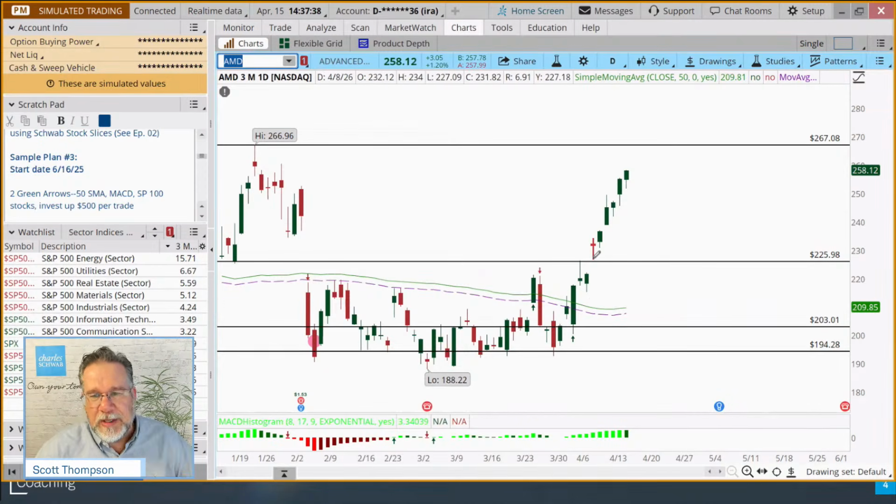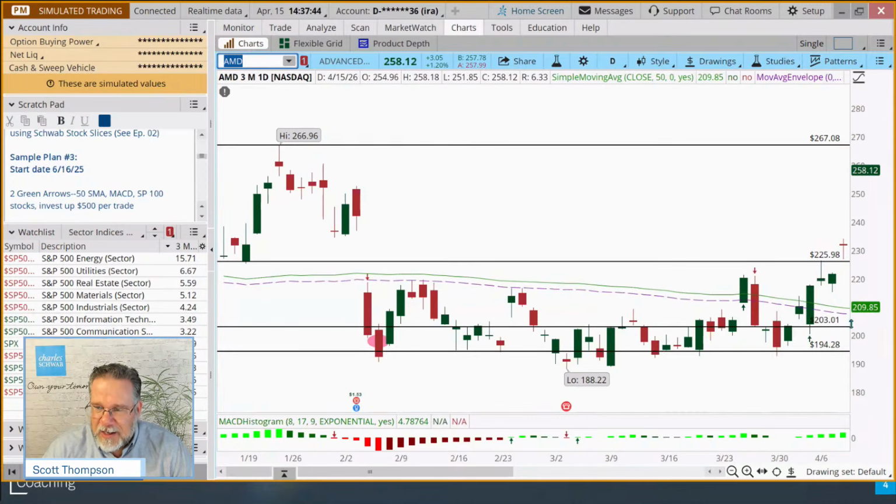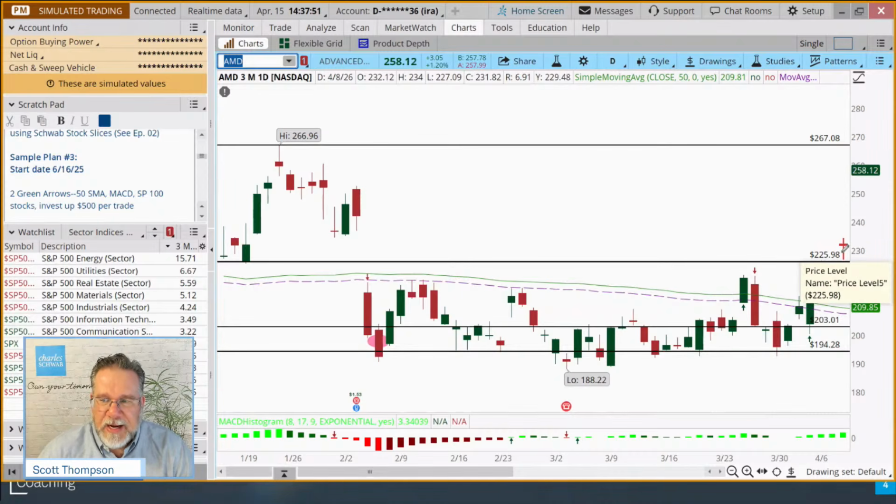This feels like we're really late to the dance again, right? We could have bought it based on a breakout here. This was not, because the moving average was still falling at that point. It doesn't meet our green arrow rule, but that's definitely a breakout trade. That closed above resistance. That's a valid entry point. So if some of you went in on that day, kudos to you. I think that was a valid entry for a breakout signal.